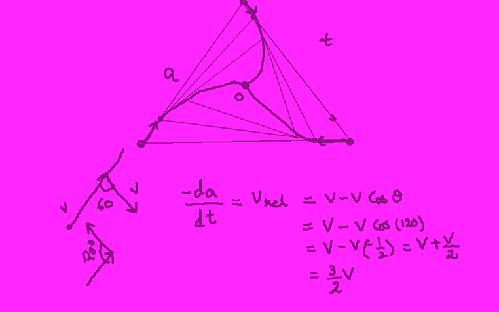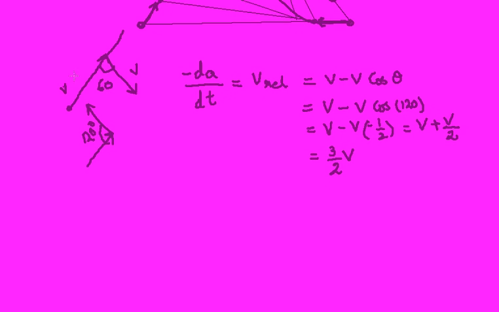So going to more space at the bottom, minus da by dt is equal to 3 by 2 v. If I integrate this expression, the integral of minus da by dt from a to 0 would be equal to 3 by 2 v.